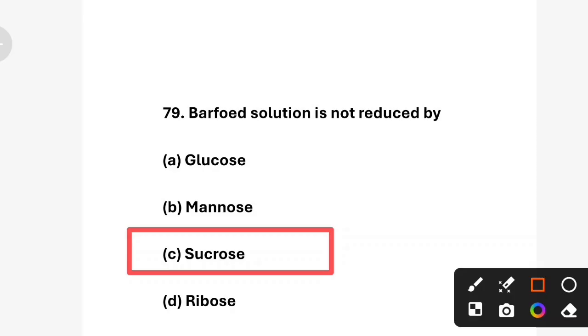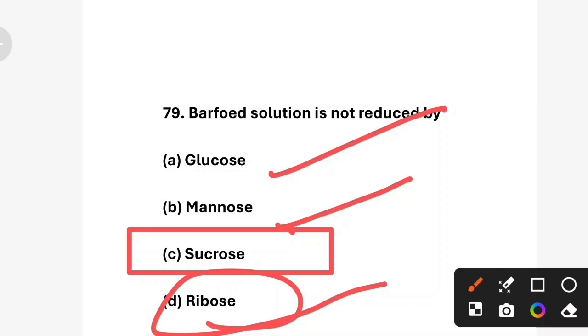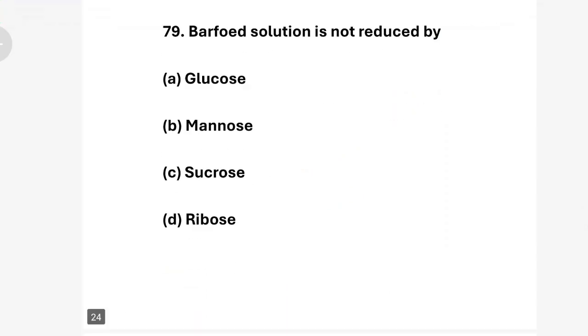sugar. Okay, and glucose is a reducing sugar that gives a positive Benedict's test, and mannose is a reducing sugar that reacts with the Benedict's solution. Okay, and ribose is another reducing sugar that gives a positive result. Next question.